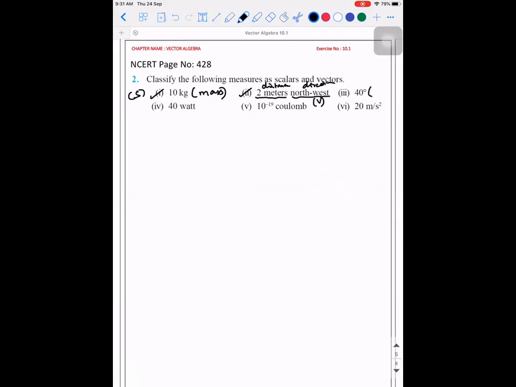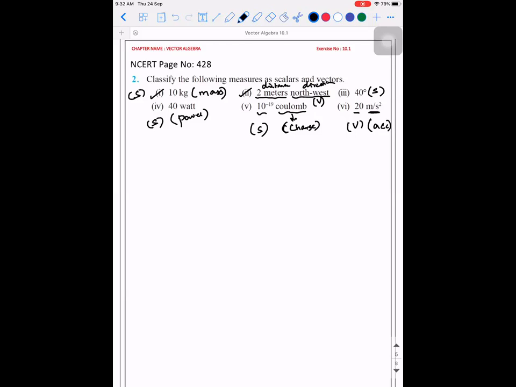40 degrees. Scalar. 40 watt. Watt is the measure of power. Power is scalar. 10 power minus 19 coulomb. Coulomb is a measure of charge. Charge is a scalar. Though it has positive and negative sign, they do not follow vector laws of addition. 20 meter per second square is for acceleration. Vector. Okay, this is only for the knowledge, not for the exam purpose.